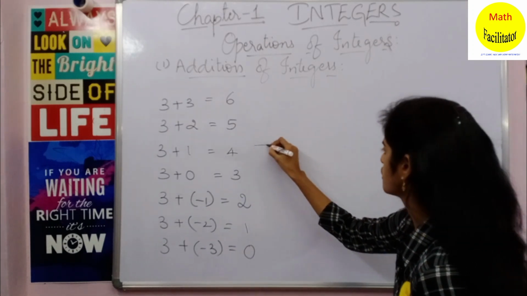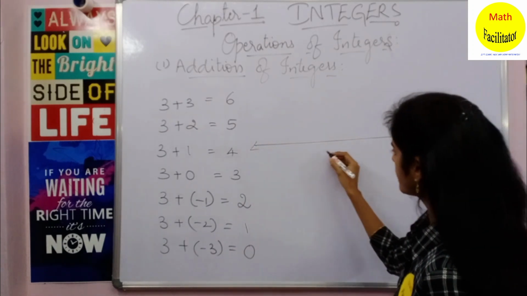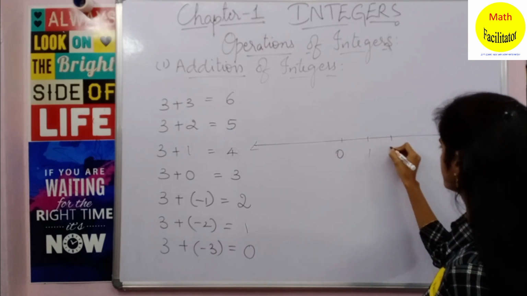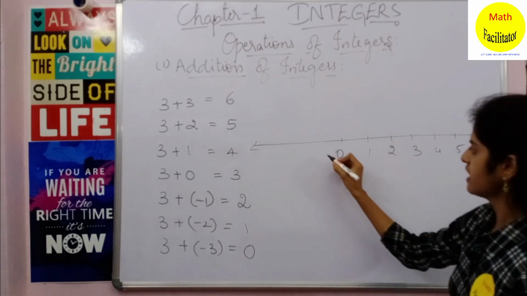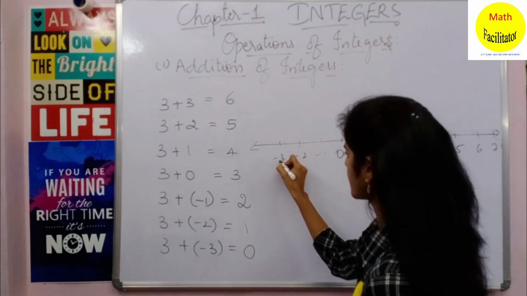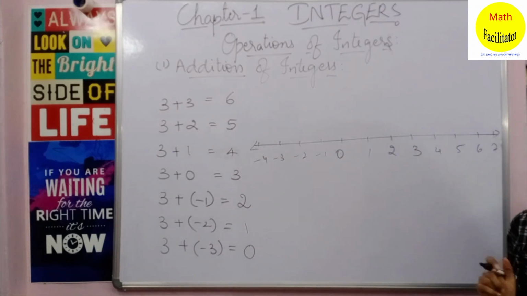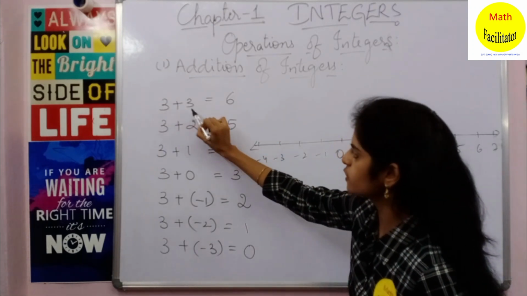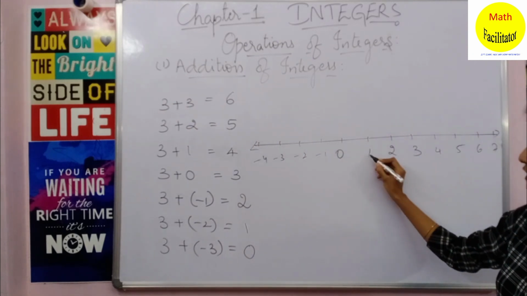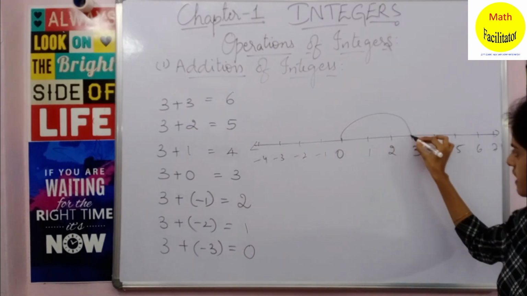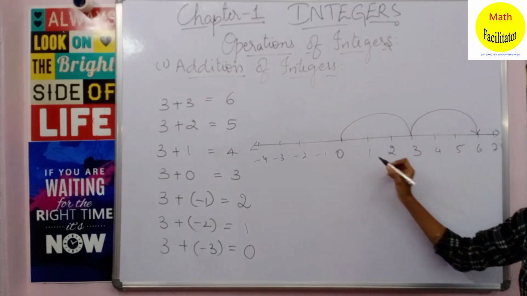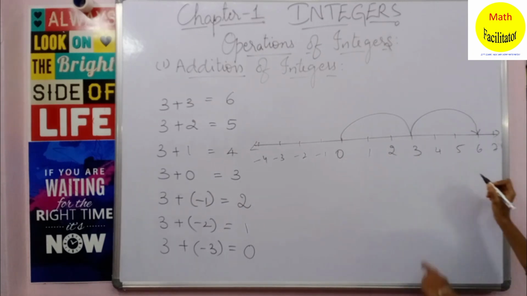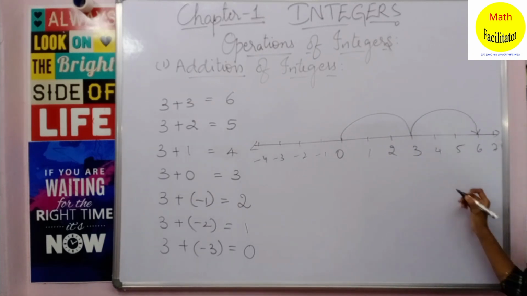Okay. So draw a number line. So it is 0, 1, 2, 3, 4, 5, 6, 7 and here it is minus 1, minus 2, minus 3, minus 4 and so on. So you added 3 to 3. From 0 it is 1, 2, 3. So 3 plus 3, the answer you got is 6. From 0 it is 1, 2, 3 and from here it is 1, 2, 3. 3 places you move to the right and the answer you got is 6.